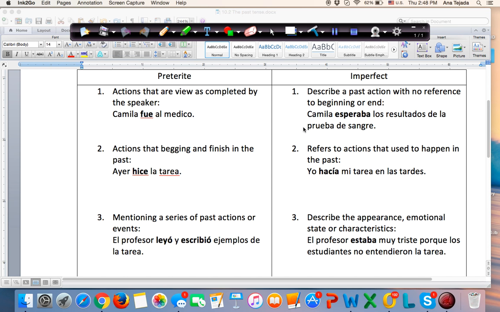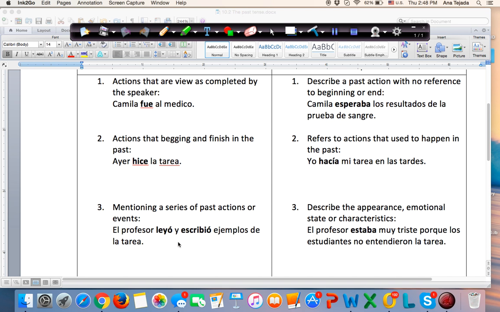Regla número 2 for the imperfect. Refers to actions that used to happen in the past. Yo hacía mi tarea en las tardes. What this means is that the person used to do it, it was a habit. Every time that I did my homework, I did it in the afternoons. Something that happened more than once. Because if it happened once and you were done, it would be our rule number 2 for the preterite. Hice la tarea. Since we want to say that it's something that regularly happened, hacía mi tarea.